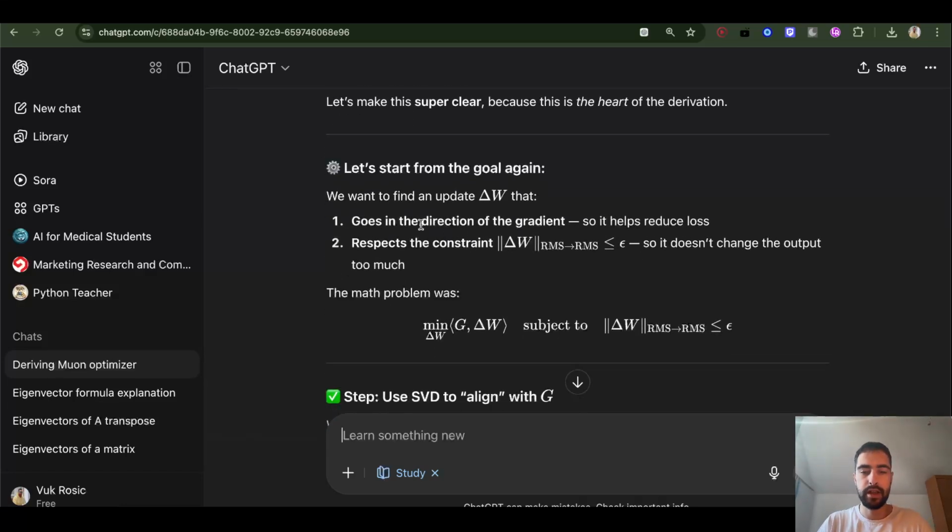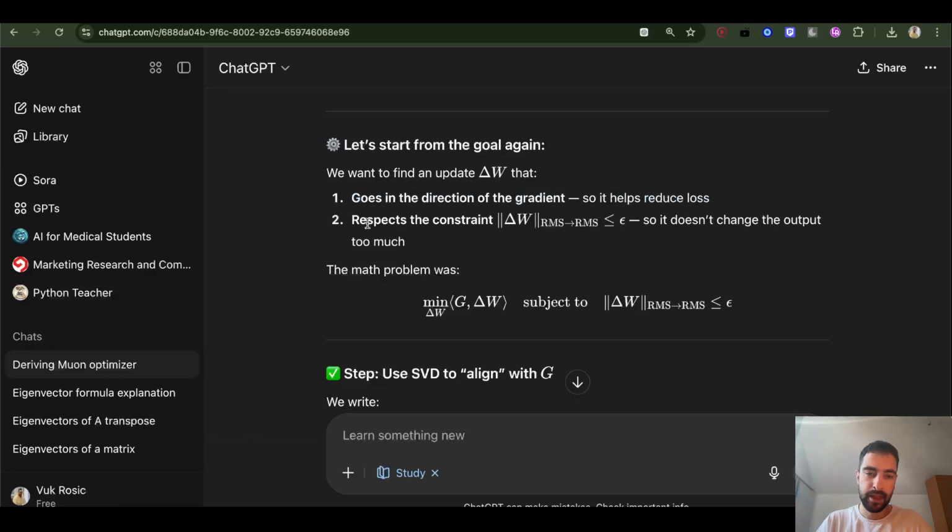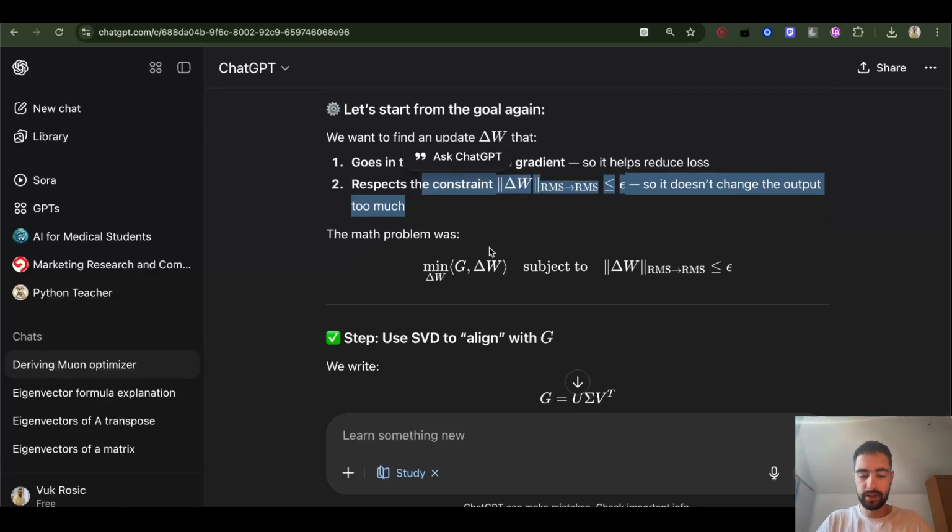So remember, we want to find a change in weights that goes in the direction of the gradient. This should say opposite of the direction of the gradient. I don't know if ChatGPT messed up a little bit. And then it respects this constraint, so the update is not too big.